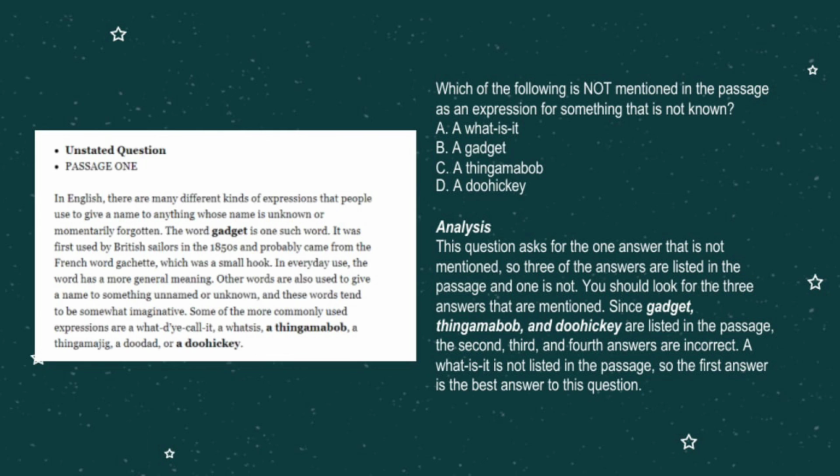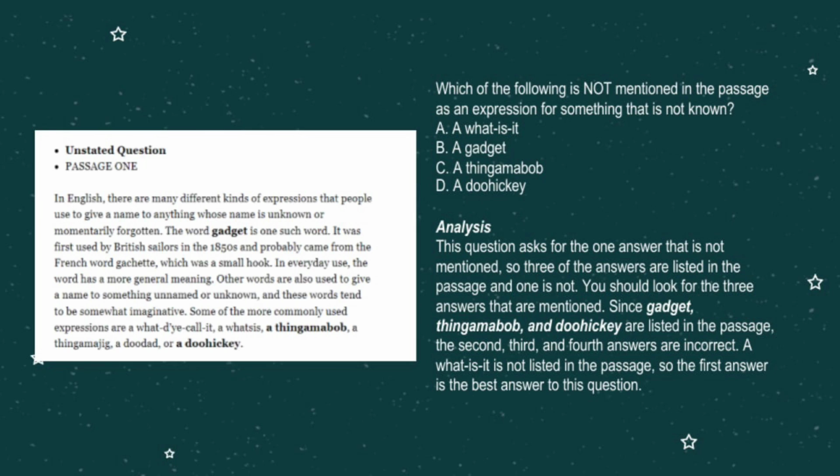Now, about unstated question example in passage 1. Which of the following is not mentioned in the passage as an expression for something that is not known? A. What is it? B. A gadget. C. A thingamabob. D. A doohickey. Analysis. This question asks for the one answer that is not mentioned.